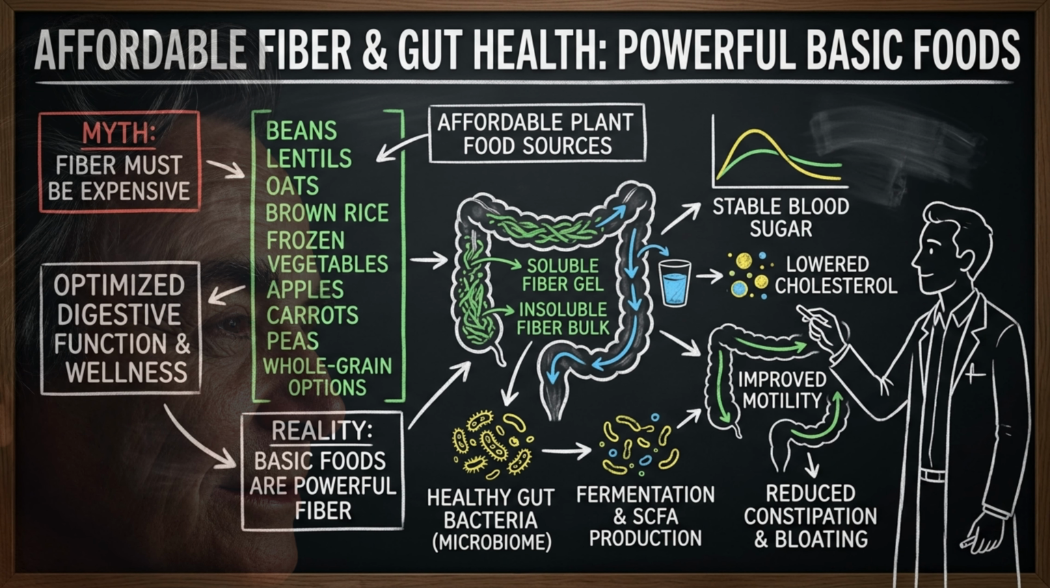Fiber does not need to be expensive. Beans, lentils, oats, brown rice, frozen vegetables, apples, carrots, peas, and whole grain options can be affordable. Do not let luxury wellness branding hide the fact that basic foods can be powerful.